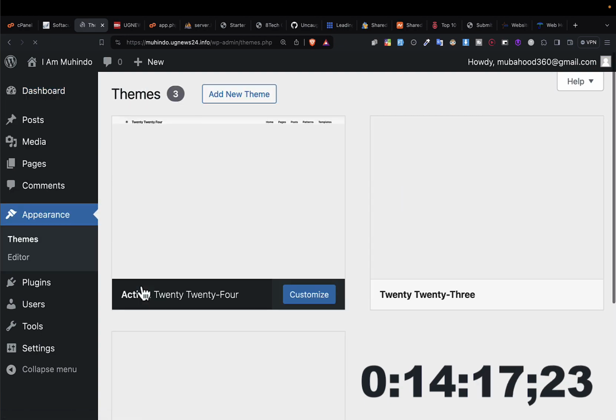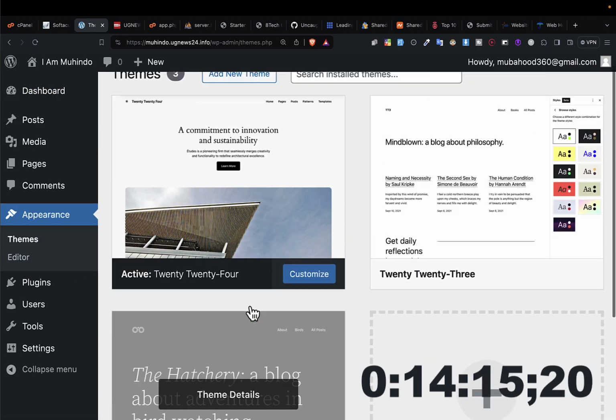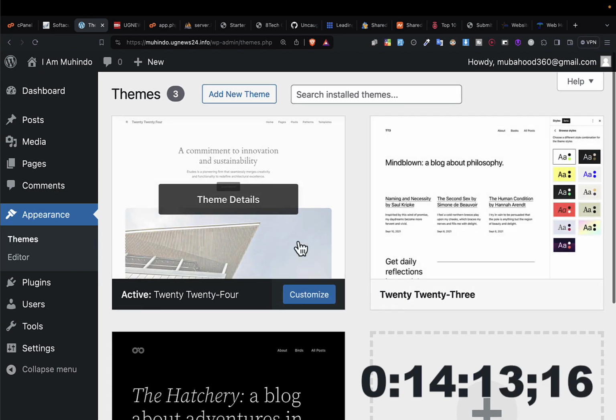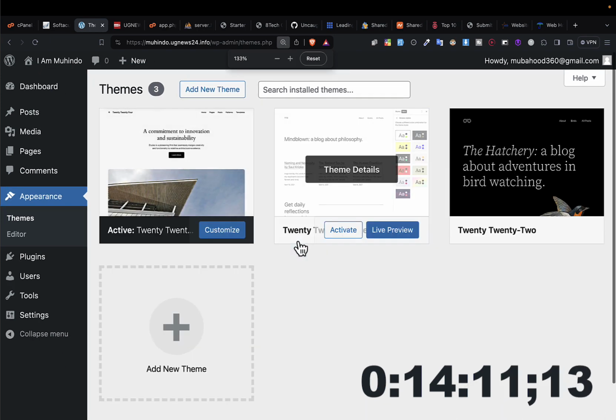When you click on themes, you'll be able to see the themes that are already installed in your WordPress website. You can have many themes installed in your WordPress website, but you can only have one theme as an active theme on your website. WordPress provides free themes that you can use for free, and the WordPress community also provides paid themes.